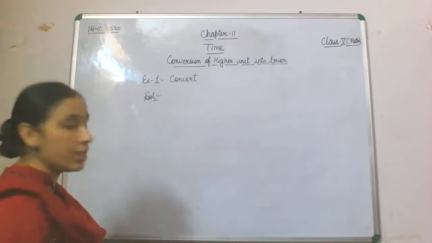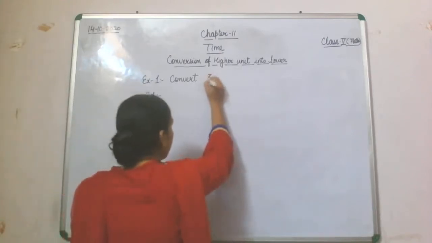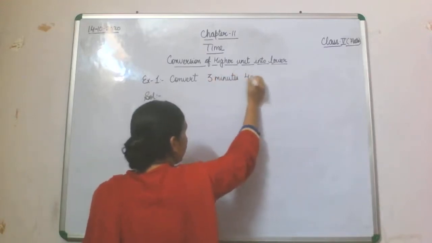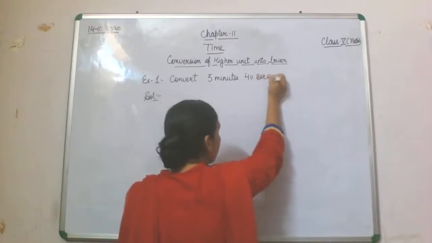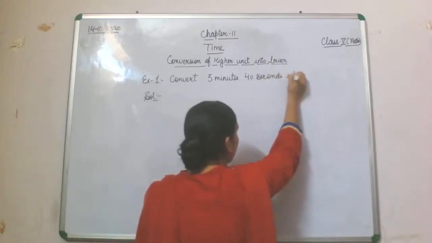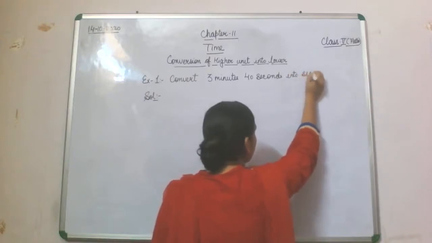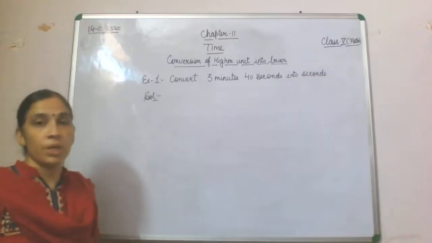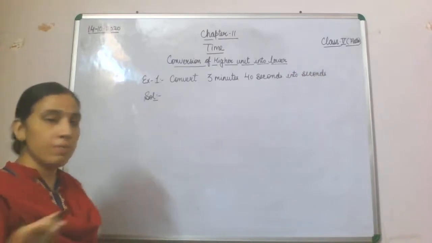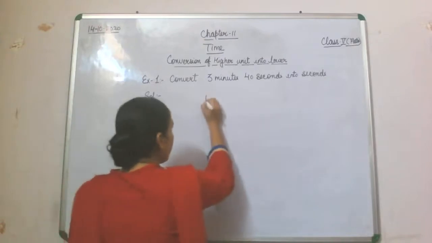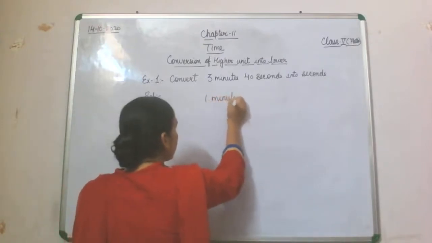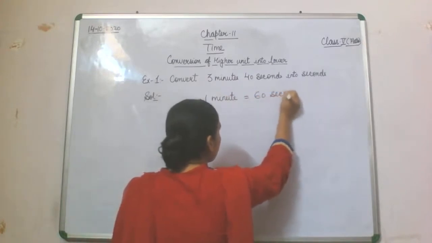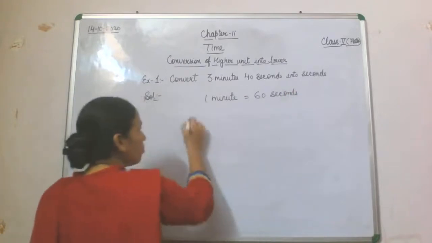Now the second question is: convert 3 minutes 40 seconds into seconds. So what are we supposed to do? First we will find a relation between minute and second. 1 minute is equal to 60 seconds. So 3 minutes 40 seconds.